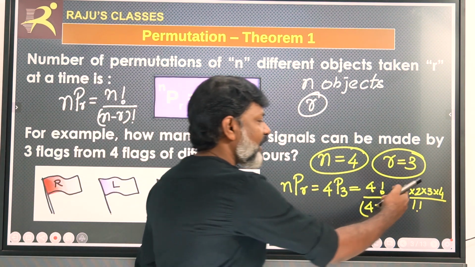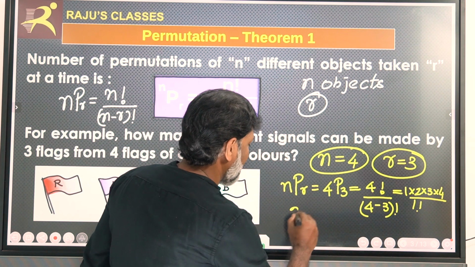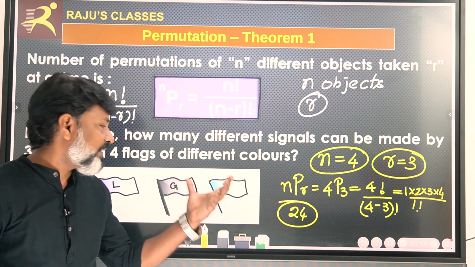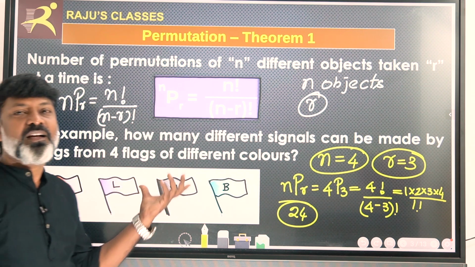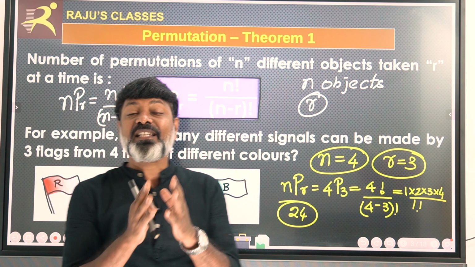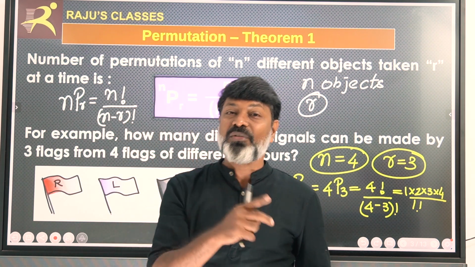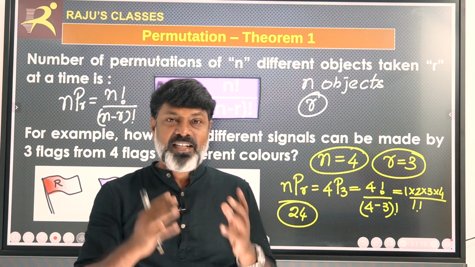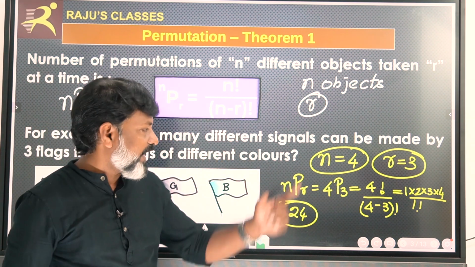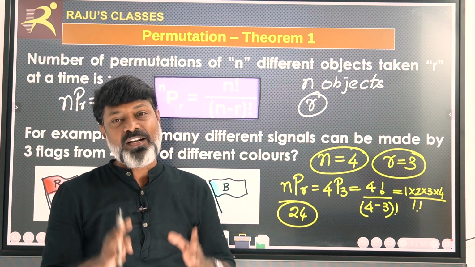Therefore there are 24 possible permutations when we choose 3 at a time. So my dear friends, try to understand. This is the basic theorem of permutation. When there are n objects and we choose R at a time, the nPR will be n factorial divided by (n minus R) factorial. This is the fundamental formula.